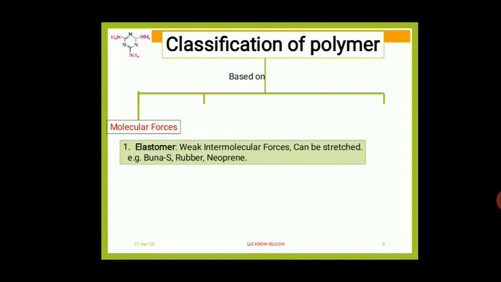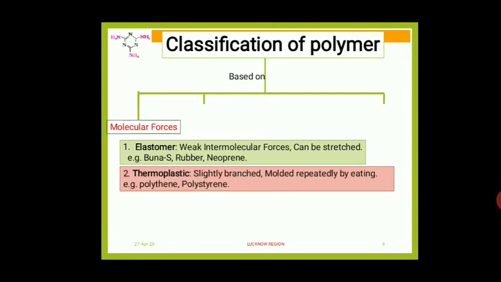Elastomers are polymers which are having weak intramolecular forces. They can be stretched. Example: vinyls, rubber and neoprene are the examples of elastomers.